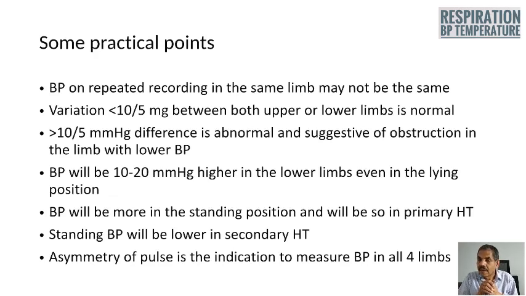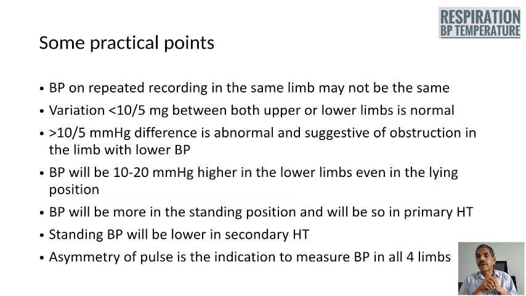Variation less than 10 by 5 millimeters of mercury between both upper limbs or lower limbs is considered as normal. A difference more than 10 by 5 millimeters of mercury between upper limbs or between lower limbs is considered as abnormal, and to look for evidence, look for obstruction on the side where you are getting low blood pressure.